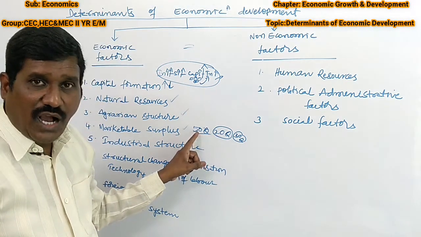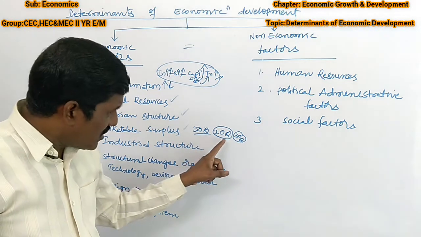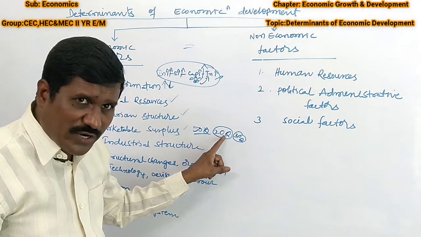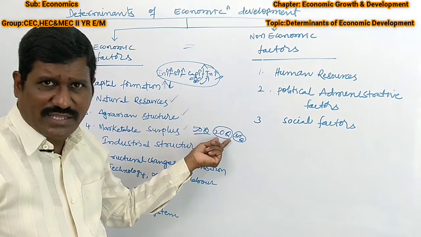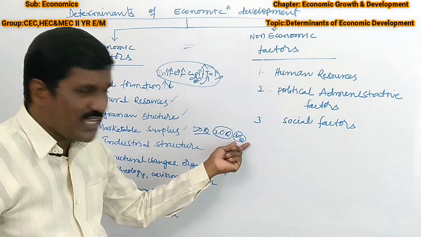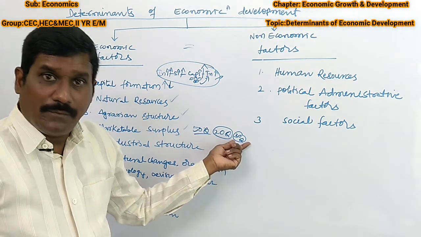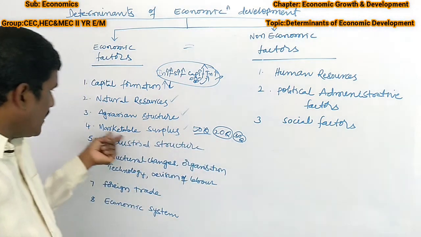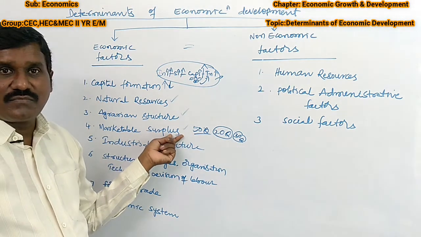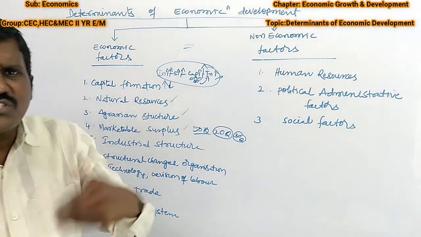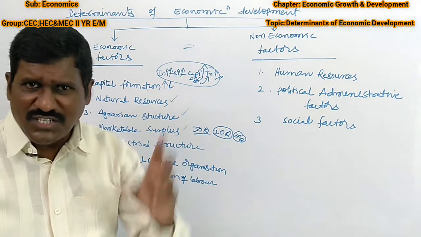He produced 50 quintals. Out of 50, he stored 20 quintals of his product for his consumption, and he wants to sell only the 30 quintals. Those 30 quintals are called the marketable surplus: how many quintals he wants to sell out of his production.